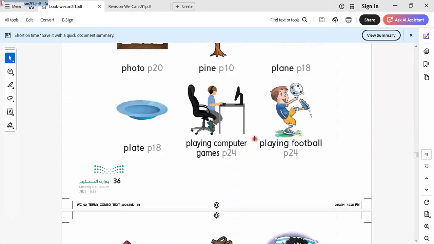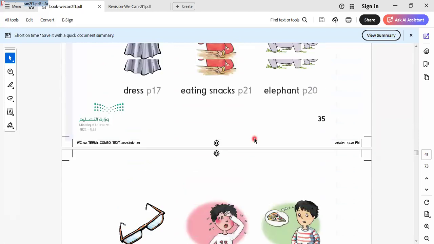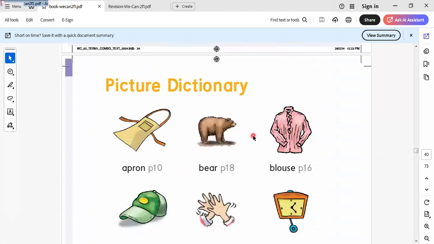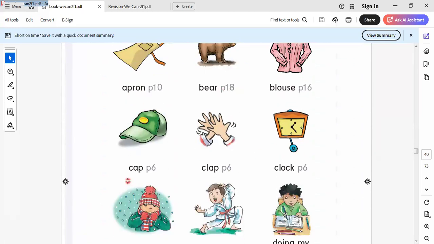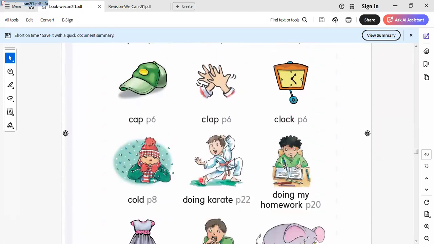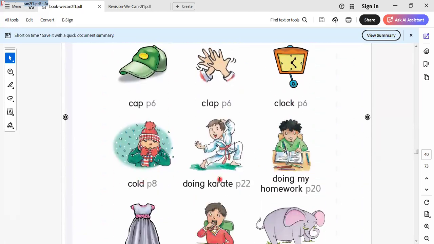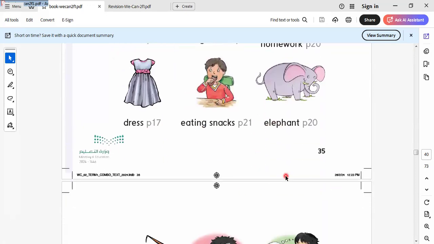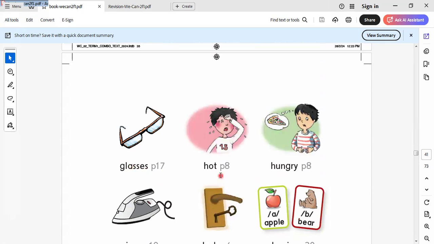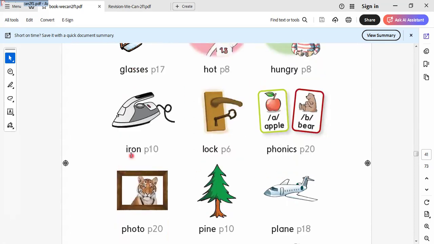I will read you this vocab to revise with you. Here is apron, pear, blouse, cap, clap, clock, cold, doing, karate, doing my homework, dress, eating snacks, elephant. Here we have glasses, hot, hungry, iron. This is a machine called iron.